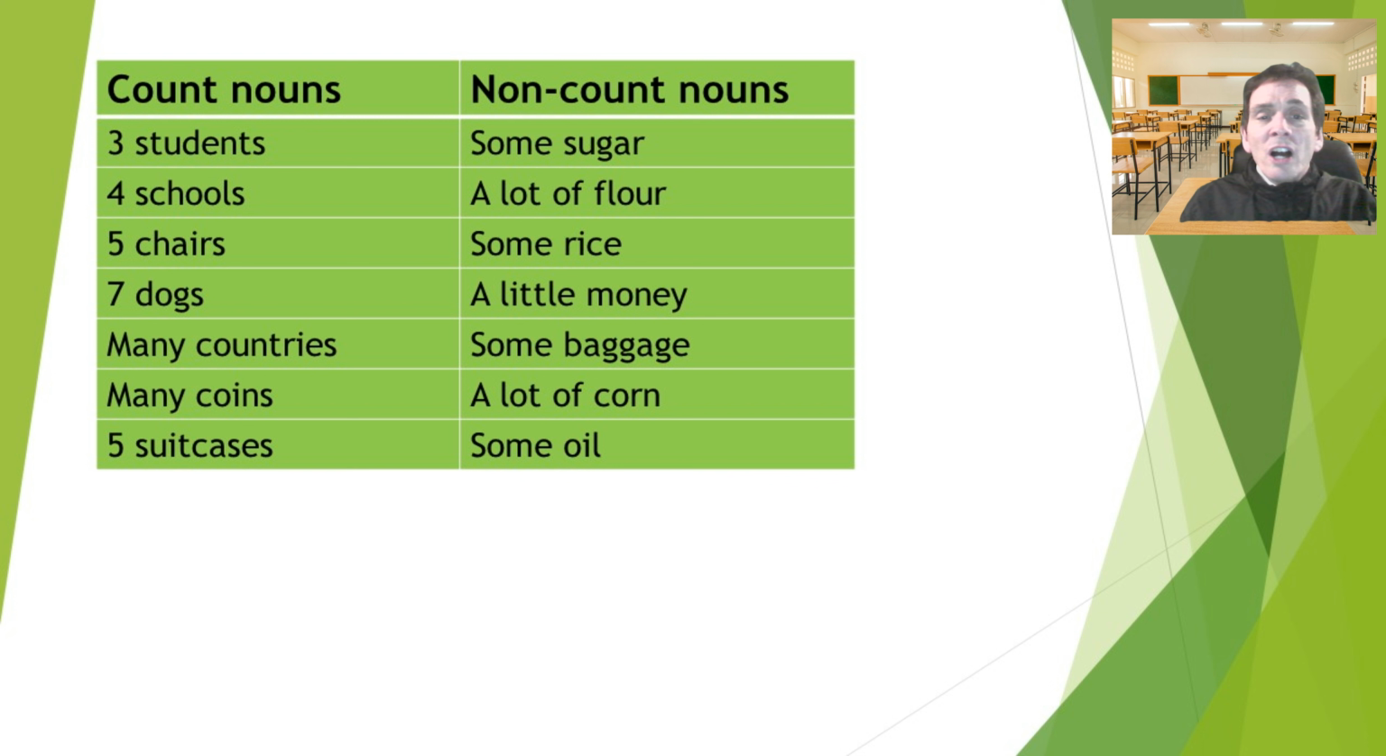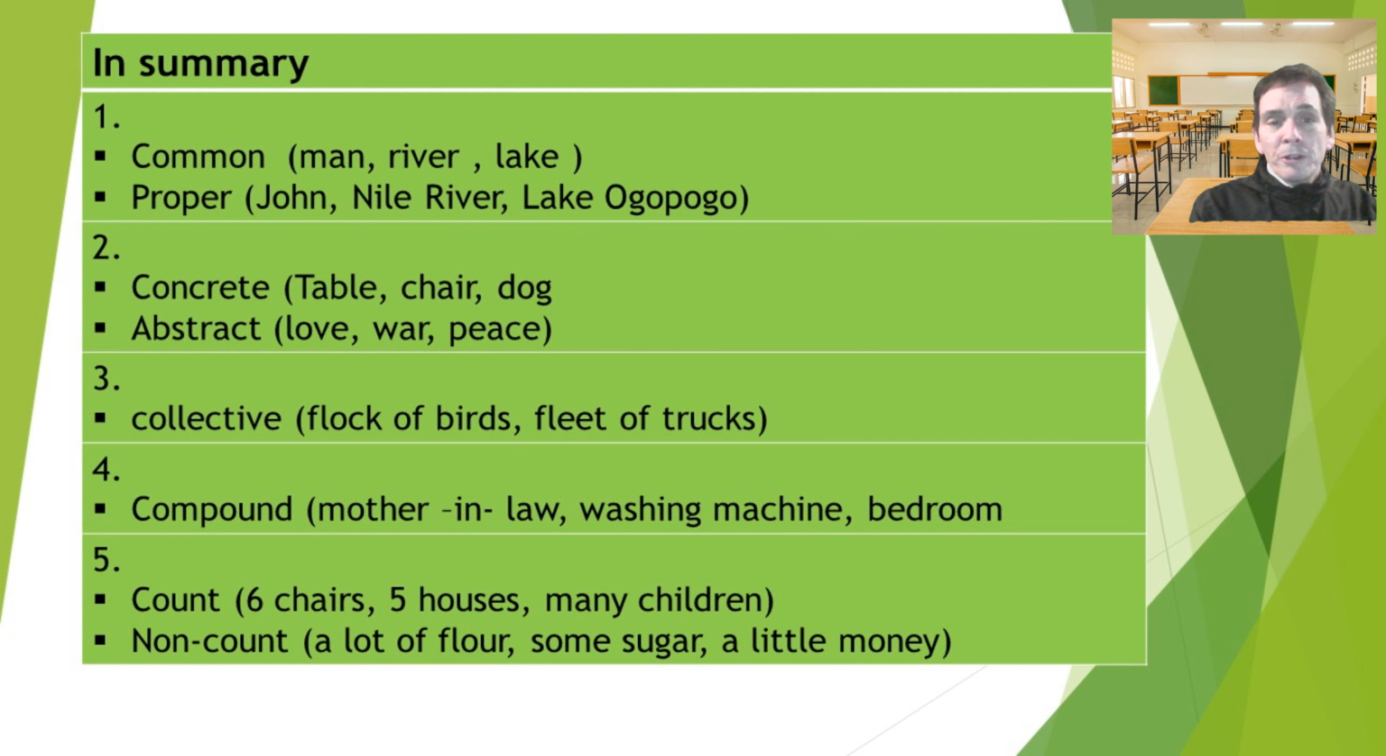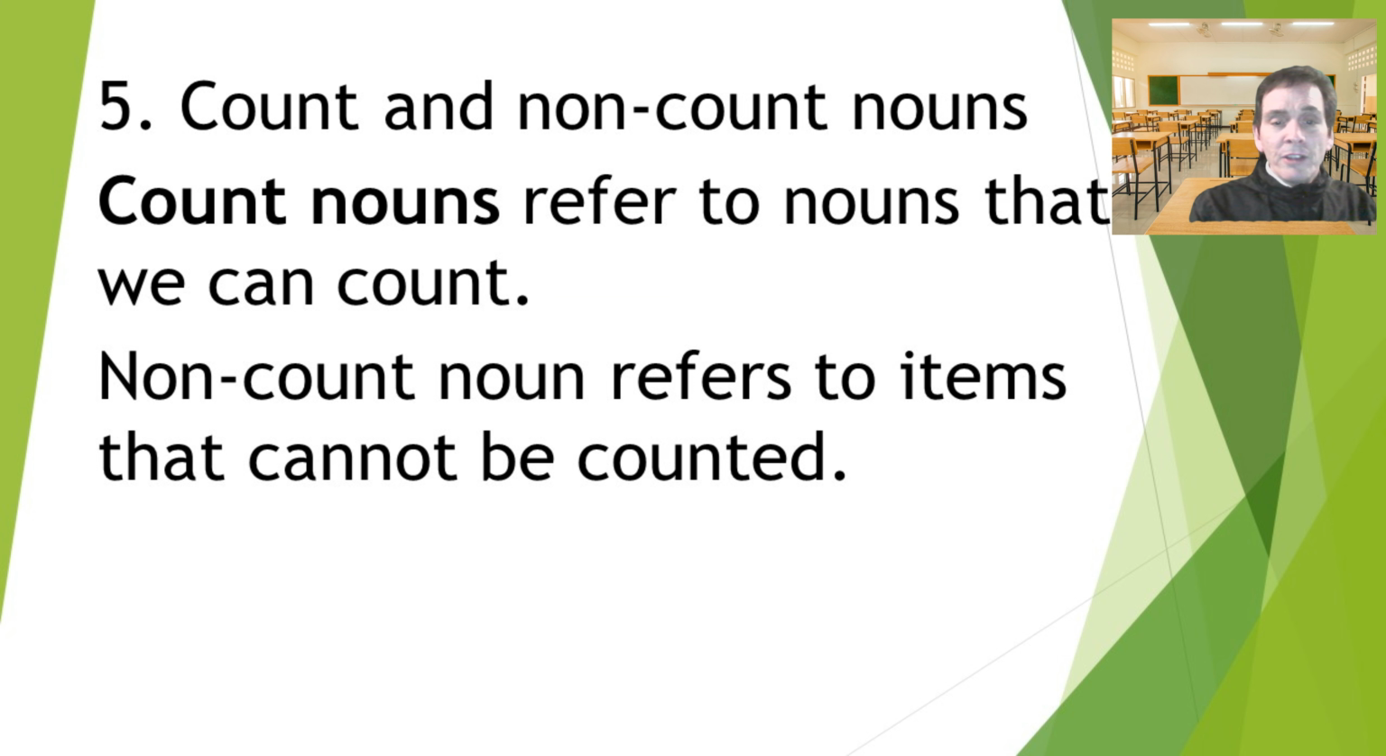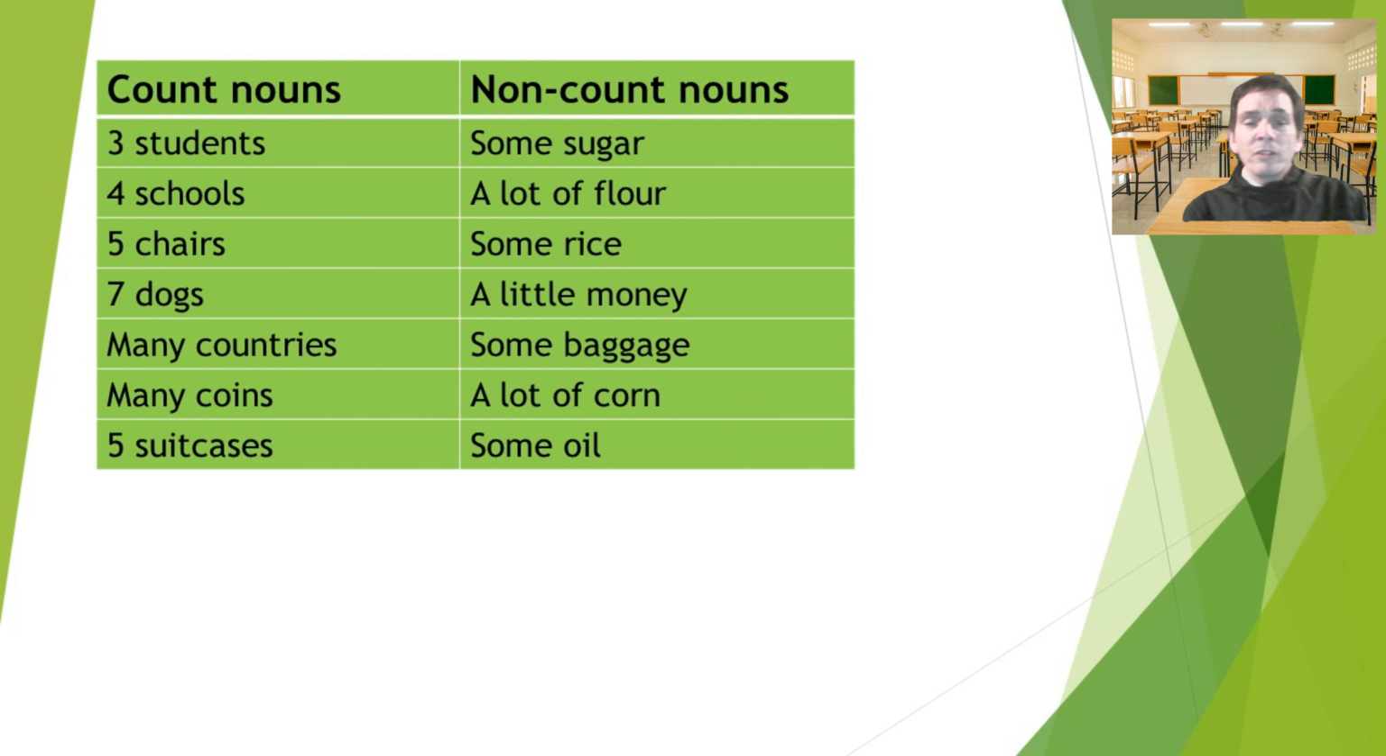But the main thing to keep in mind is that we cannot use numbers with the items on the right. With non-count nouns, we cannot say things like 3 sugar or many sugar, many rice. We cannot say that. They are non-count. Okay, so again, in future videos, I'll be going into details about these. But that's going to take us to group number 6. Oh, sorry, you know what? That was the end. That was group number 5. And there's 5 different types of nouns.